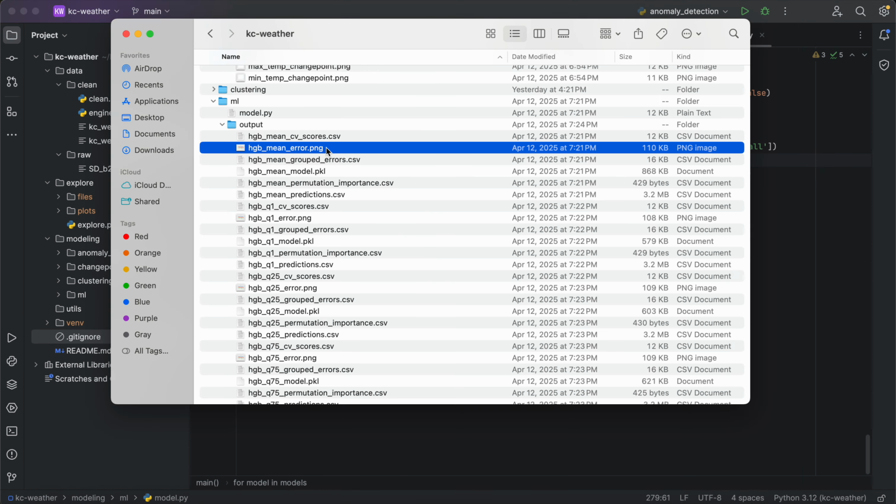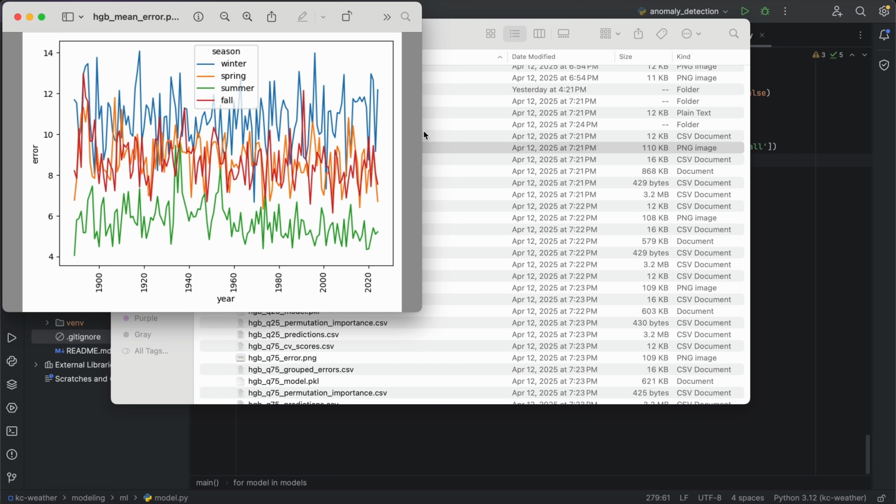And so what we want to look at is whether this is changing over time. Are the prediction errors per season changing over time? Which can be a little bit tricky because there might be some concerns with overfitting, and also the model might just get better over time because it has more data. So this prediction error may not be because the data is easier to predict. It could just be that there's more data. But if I were to look at this, it looks a lot like white noise to me. There could be some downward trend with predicting the summer, but this could just be downward because there's fundamentally more data to train on as we're doing this